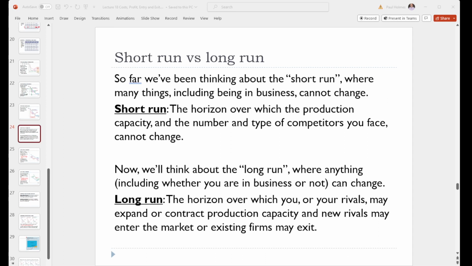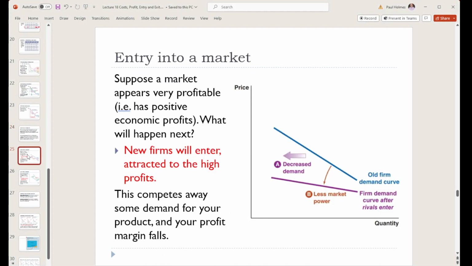Over time, new competitors are going to start to come in and compete with us. See, if we're making a profit, we would anticipate that other people are going to be able to see that. They're going to see that this business we're in is profitable and that they should start to enter that business as well. So think about what happens as new people start to enter that business.